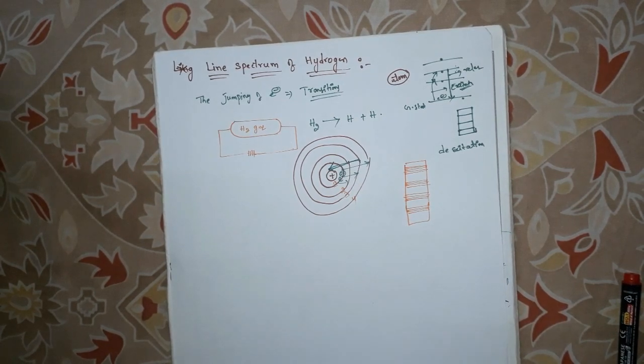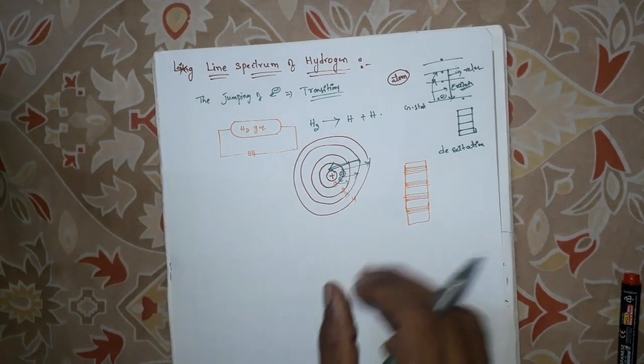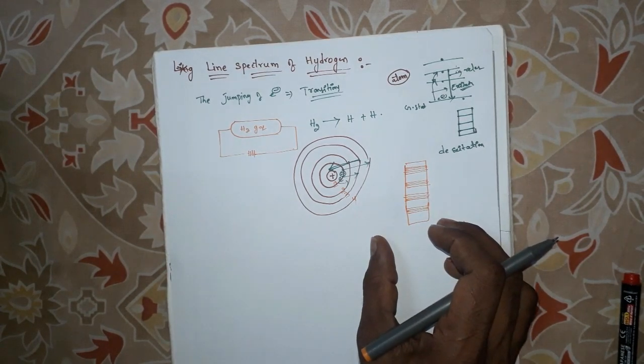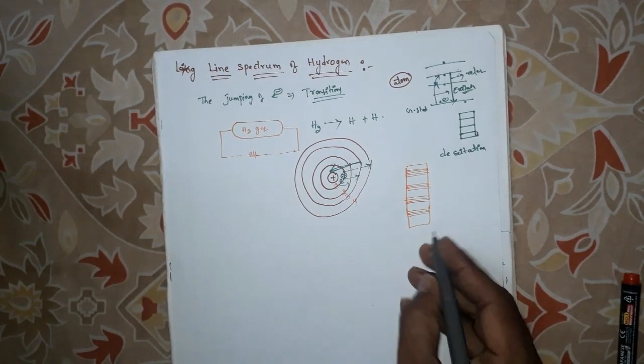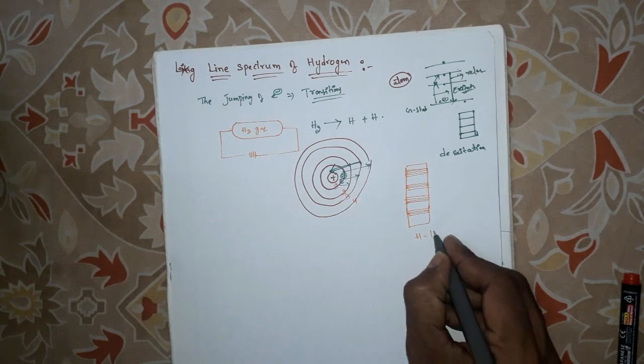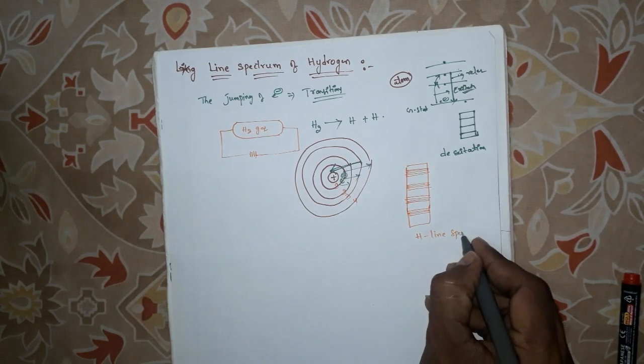This spectrum is called the hydrogen line spectrum.